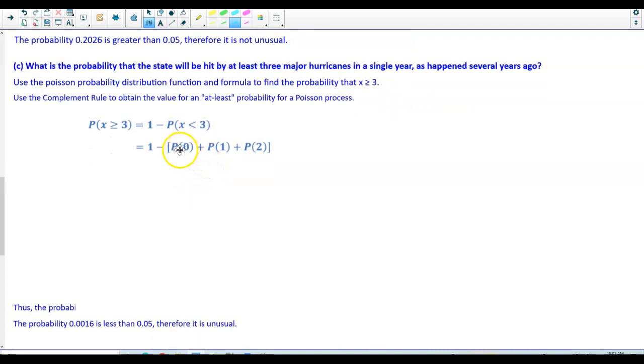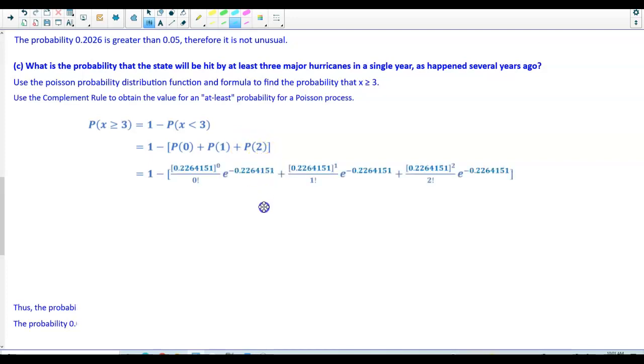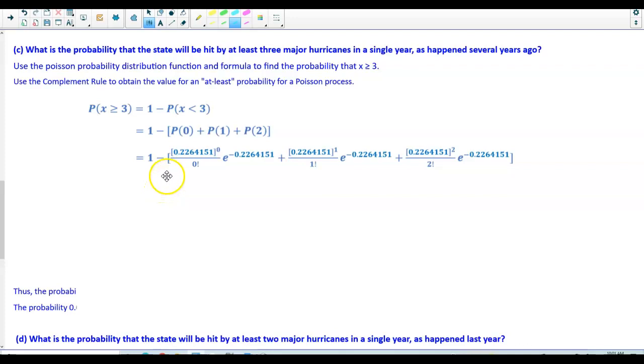So that means we need to find the individual values of when x is exactly 0, when x is exactly 1, and when x is exactly 2. So we're going to plug those values in. So we have 1 minus, we have mu to the power of 0 divided by 0 factorial, because that represents x, times e to the negative mu, right?